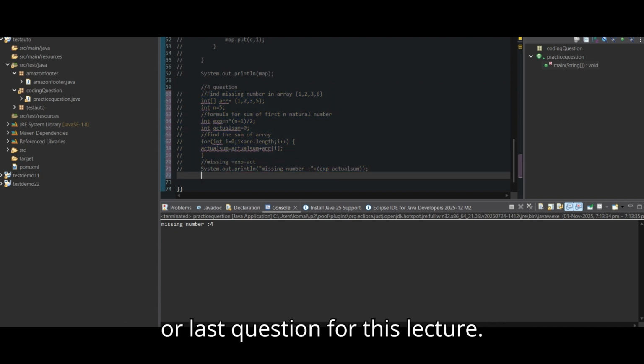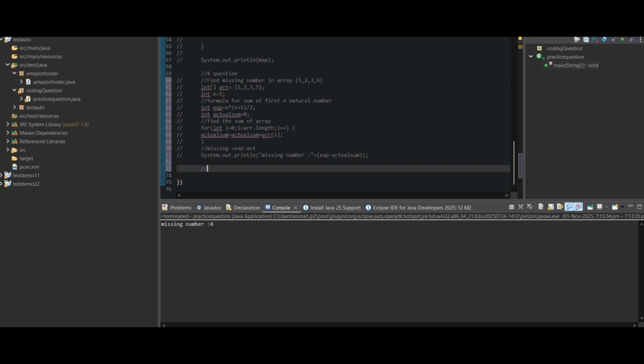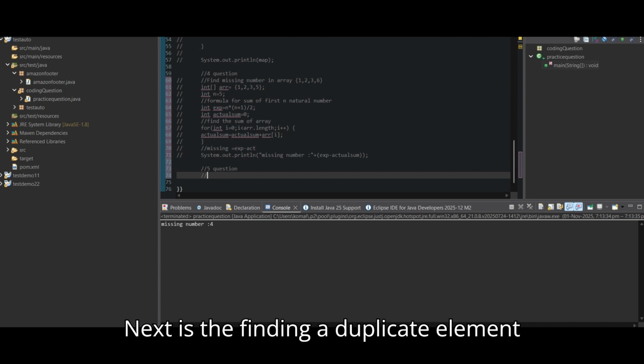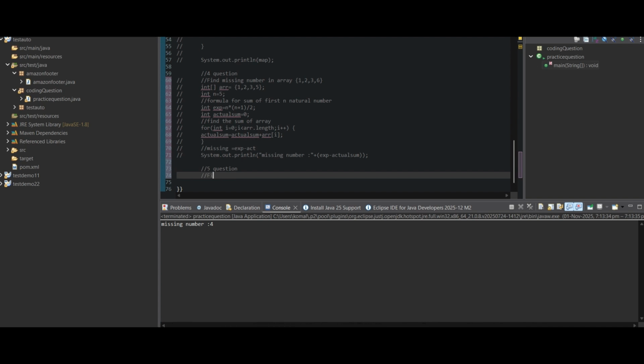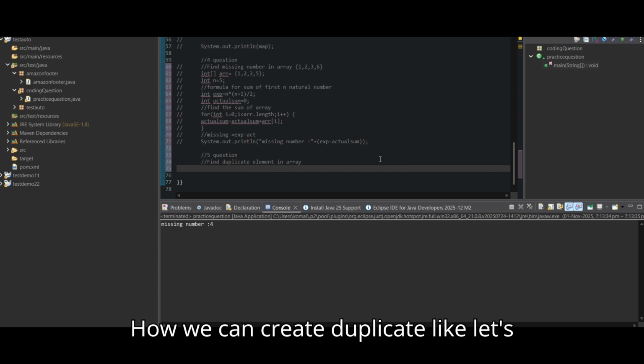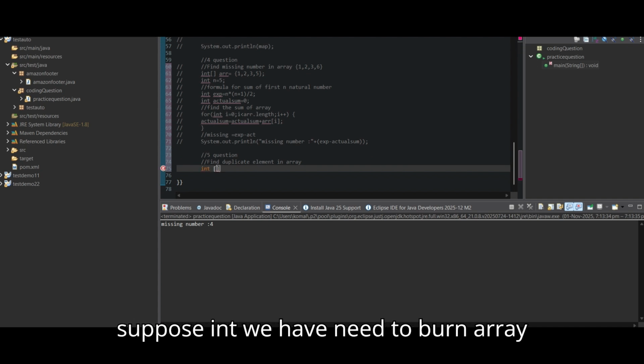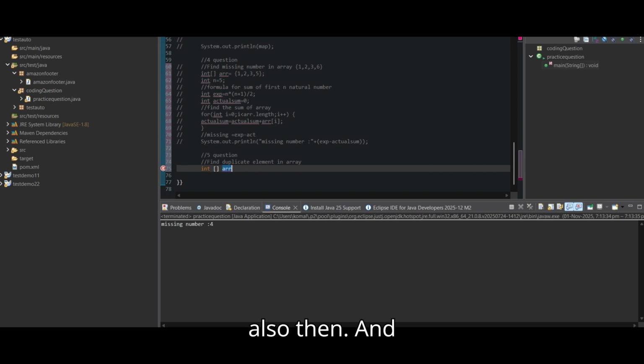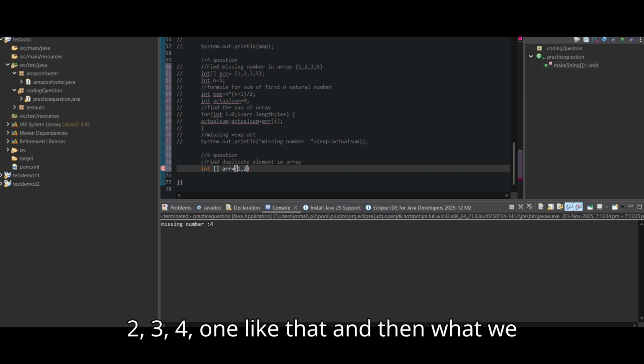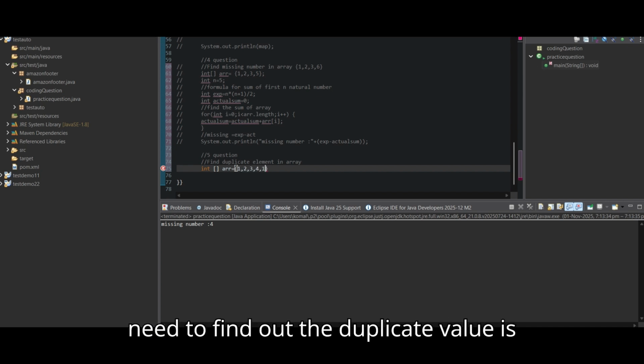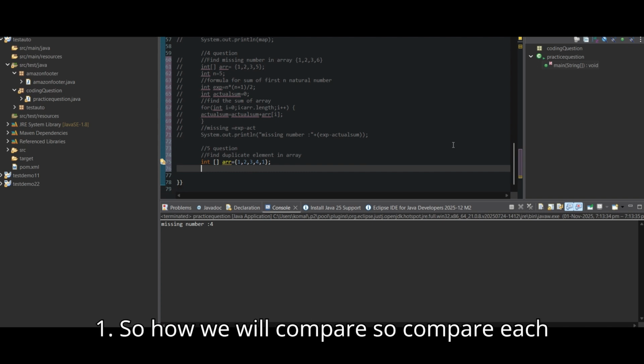Next is the fifth or last question for this lecture. Next is finding a duplicate element in the array. How can we write it? Let's suppose int array, we need one array, and then it is 1, 2, 3, 4, 1, like that. And then we need to find out the duplicate value, which is 1.